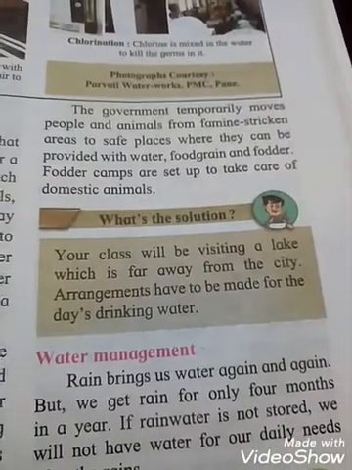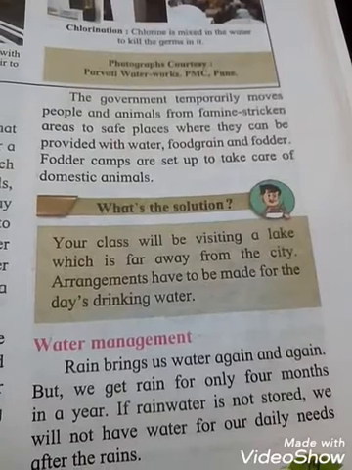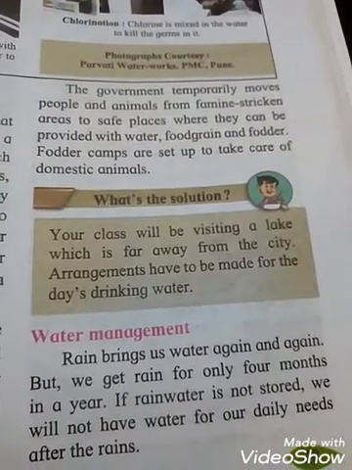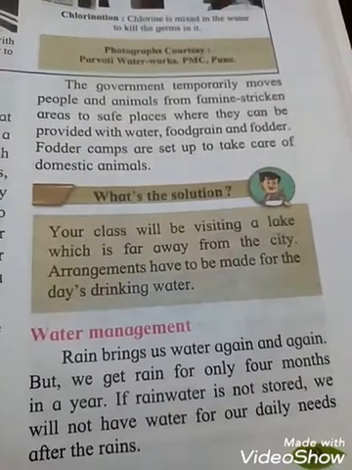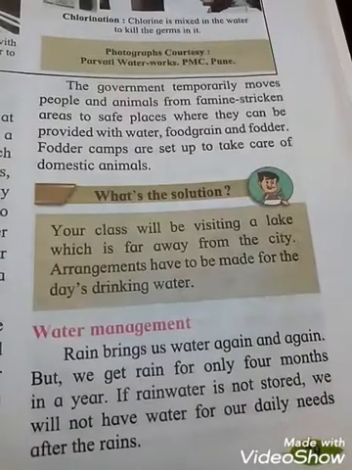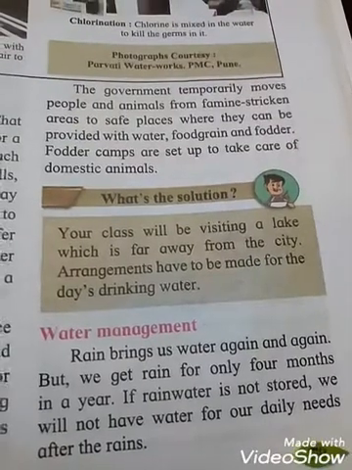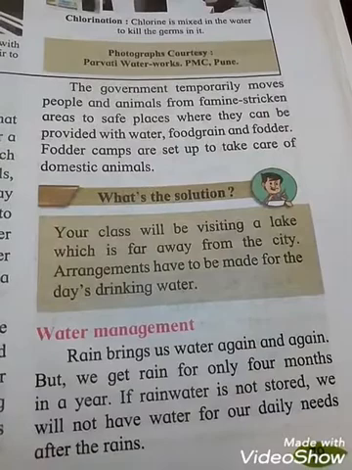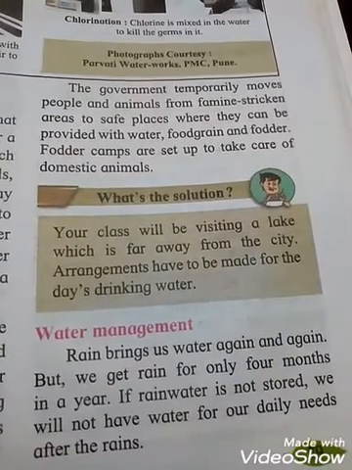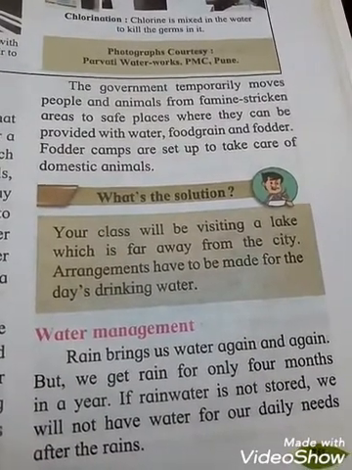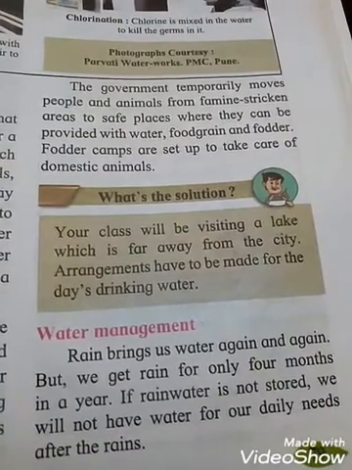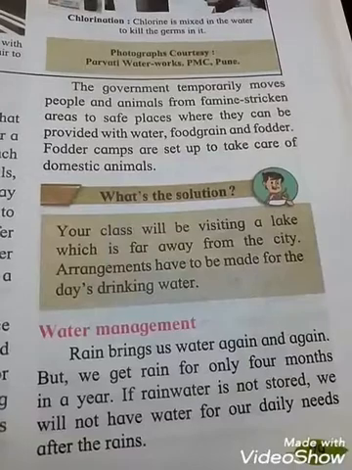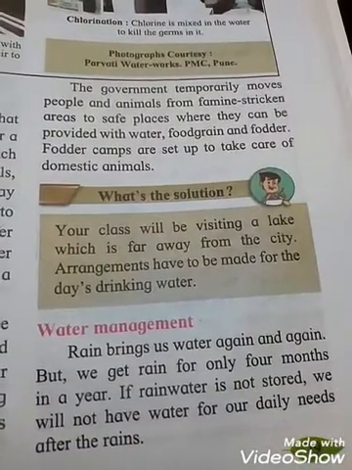What's the solution? Your class will be visiting a lake which is far away from the city. Arrangements have to be made for the day's drinking water. See students, when we go on a trip, we always carry a water bottle with us. We will be visiting a lake, so water is also available there, but it may not be clean and safe.